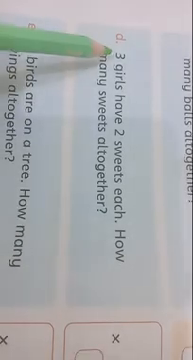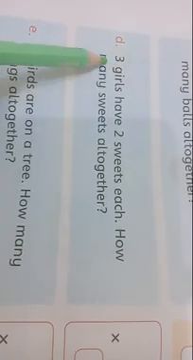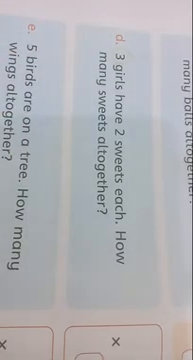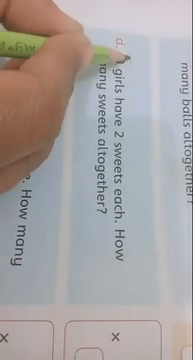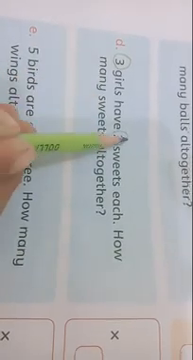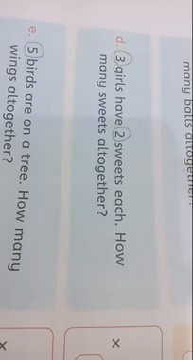Before doing this work, make a circle around these numbers like this way with your pencil. Look at here. First of all, make a circle. And for wings, 2 wings, you will write 2 here.